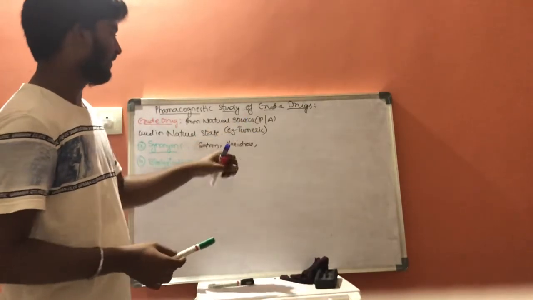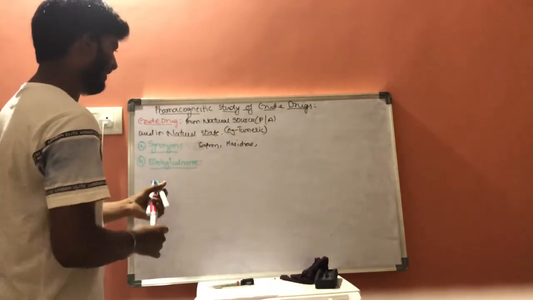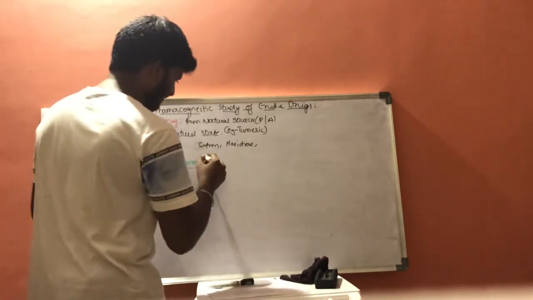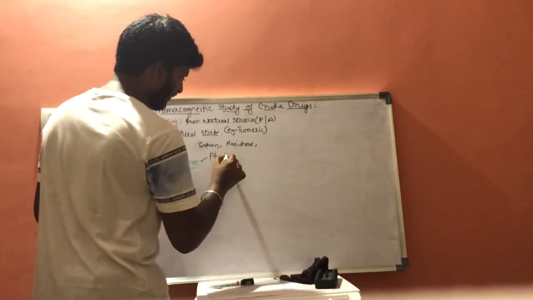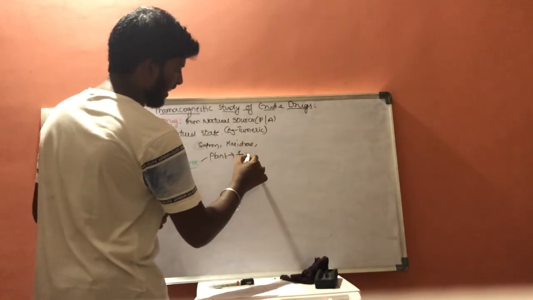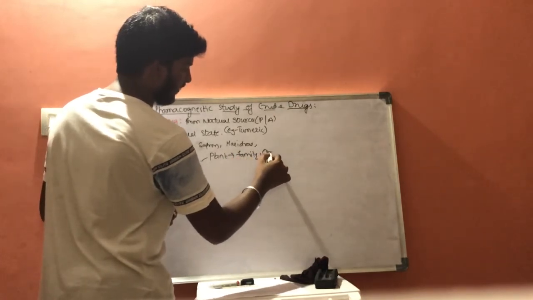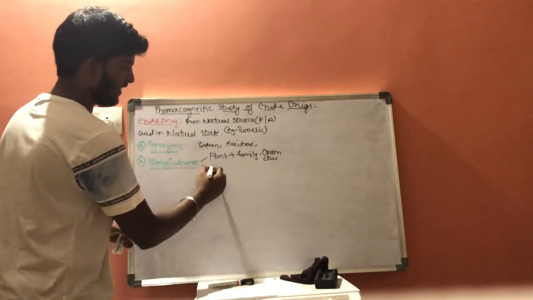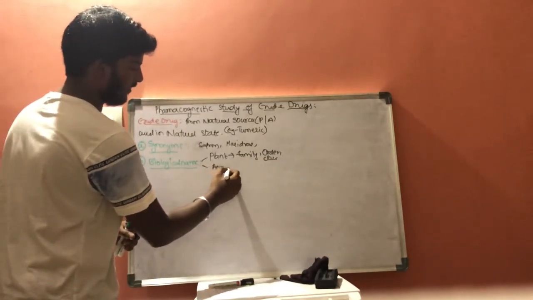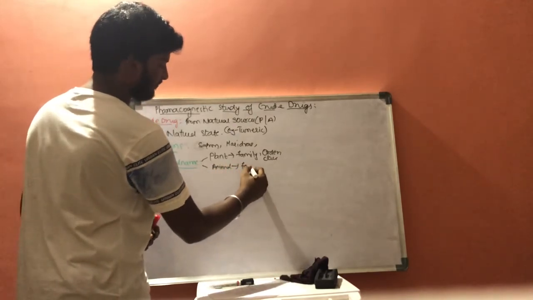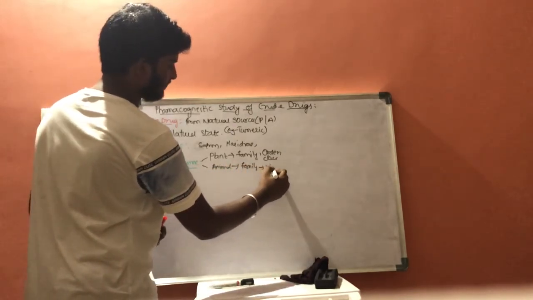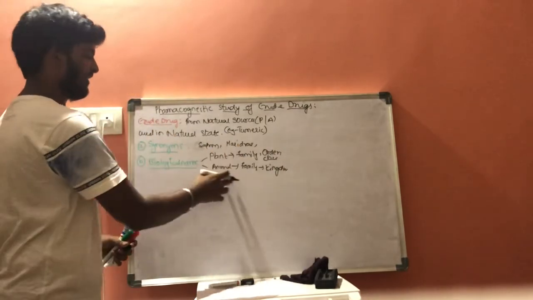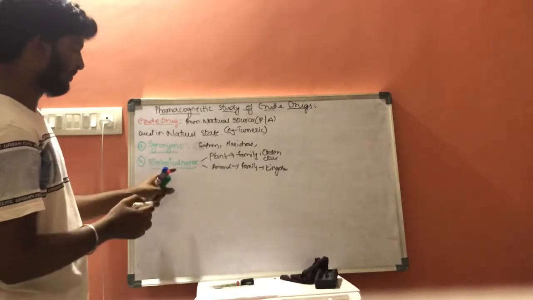If the crude drug is extracted from a plant, it includes plant family, order and class, etc. If it is extracted from an animal, it includes family and kingdom. It gives information about these qualities in binomial nomenclature, in the biological name.